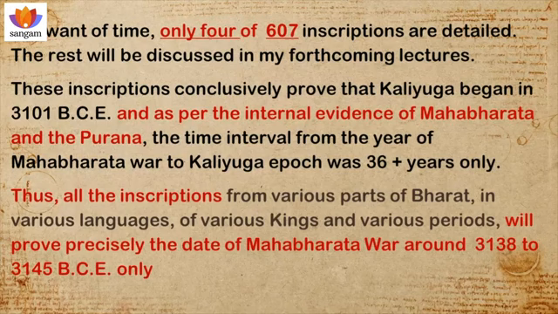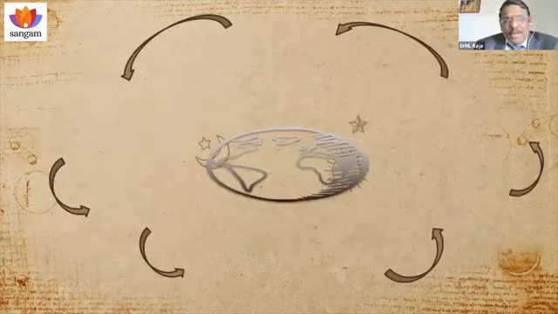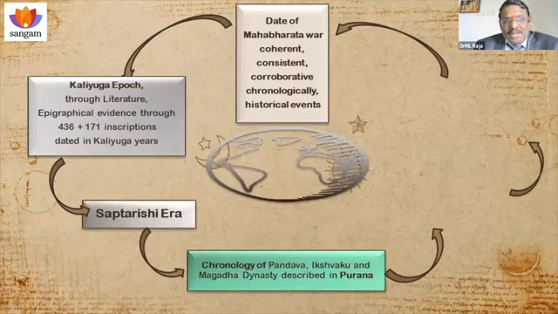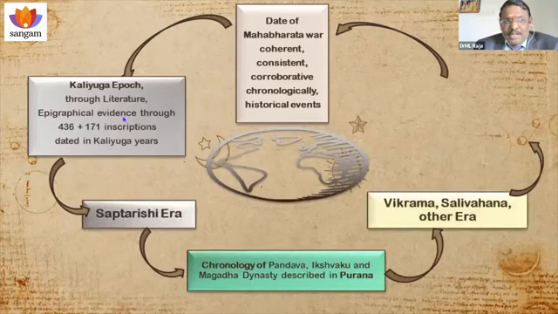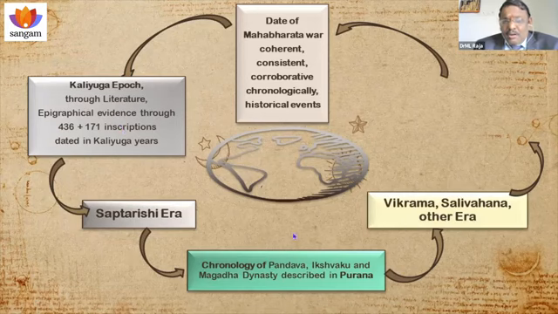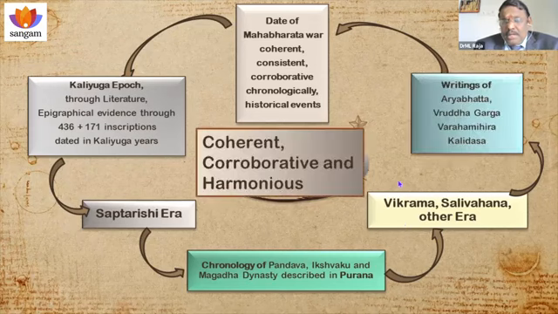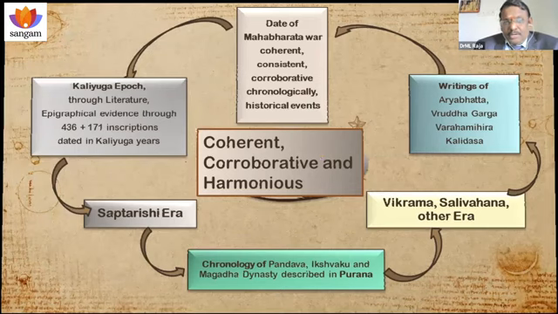And we know that the Mahabharata War was fought 36 plus years before Kali Yuga. So it is favoring my date, 3143 BC, only. Based on all these discussions, this Kali Yuga epoch, through literature, epigraphical evidence, Saptarishi era, chronology of Pandava, Ikshvaku, Magadha dynasty, Vikrama, Salivahana and other inscriptions and writings of Aryabhatta, Vriddhagarga, Varahamihira and Kalidasa, all are coherent, corroborative and harmonious with the date 3143 BC. That was our definite conclusion.